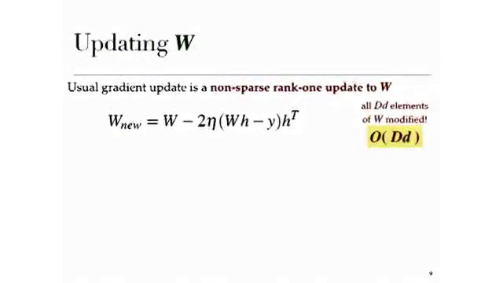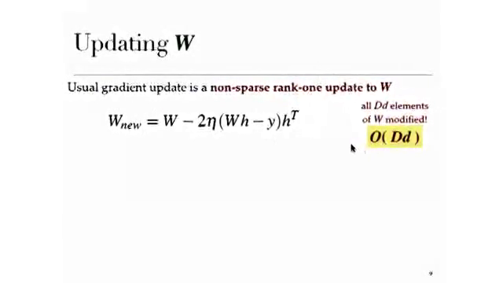Now, if we look at our update of W, the normal gradient update of W is really a rank 1 update of W, which is non-sparse. So we have this rank 1 update here. We have the H vector, which is small d size, and WH minus Y, which is our residual, which is non-sparse, and this is big D size. So this is actually going to touch all big D times small d elements of W. So there's no choice, it's O of big D times small d.